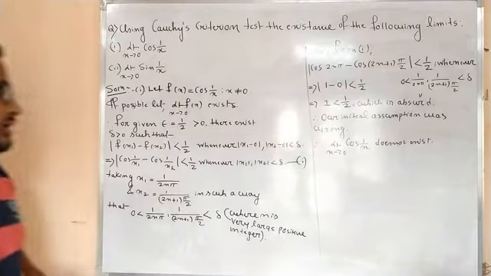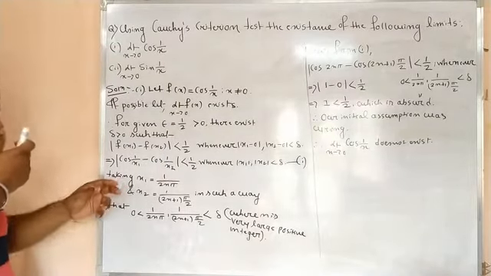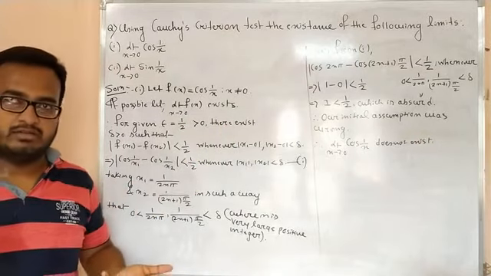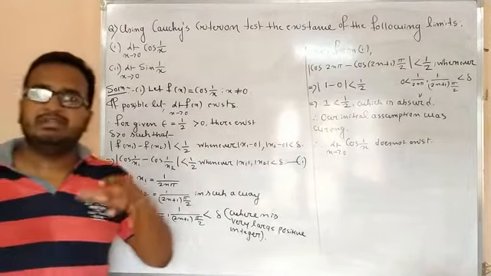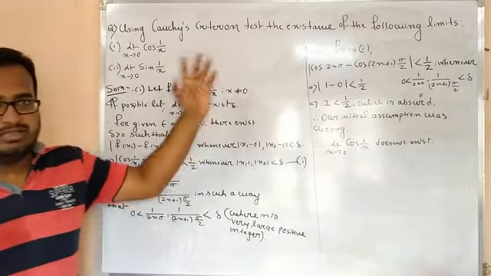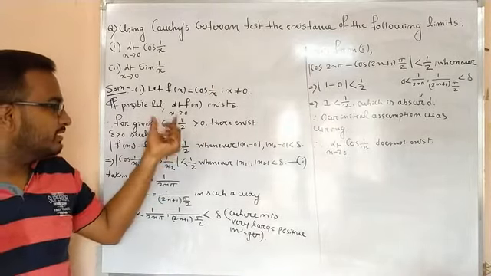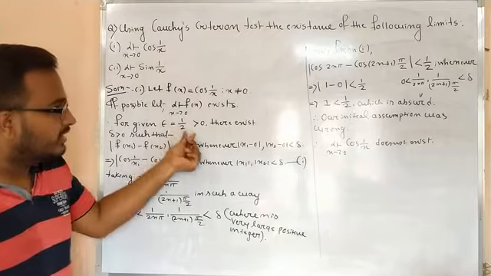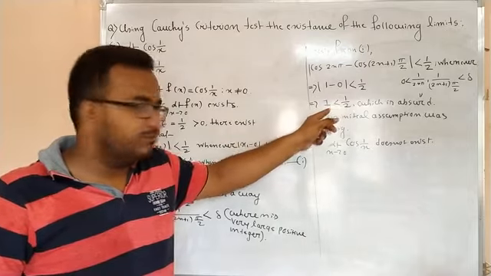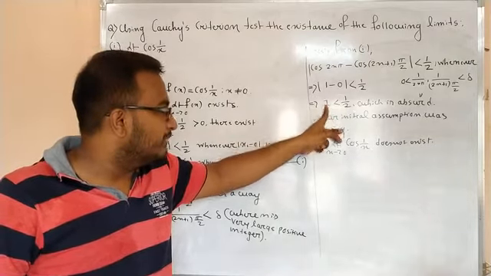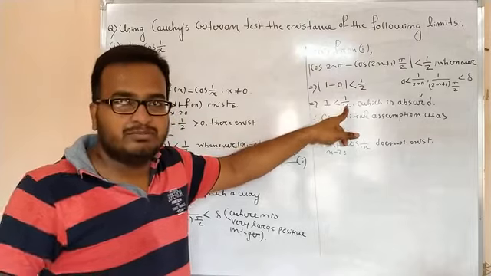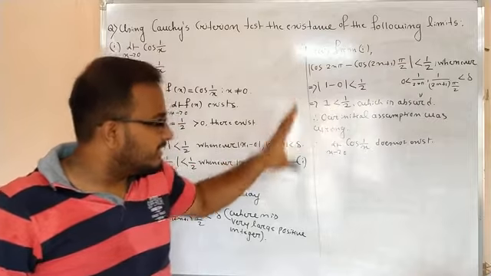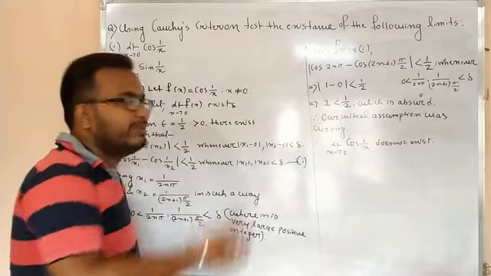Okay, so the logic is, if the limit exists, then it must exist for every value of epsilon, right? But here we know that limit does not exist, right? We know the limit does not exist. That's why I have taken the particular value of epsilon. So I suggest you have to choose this value of epsilon after getting this line, right? If you get here half, then better to take this epsilon as less than half. That means 1 by 4 you can take, right? So I have chosen the value of epsilon at the last step so that I can get some absurd statement.